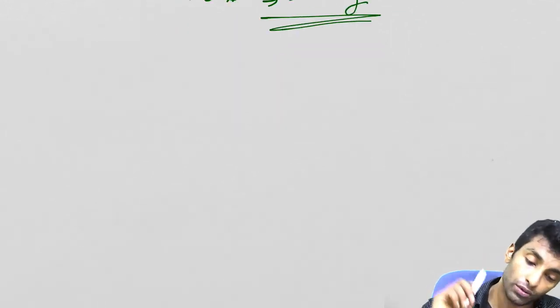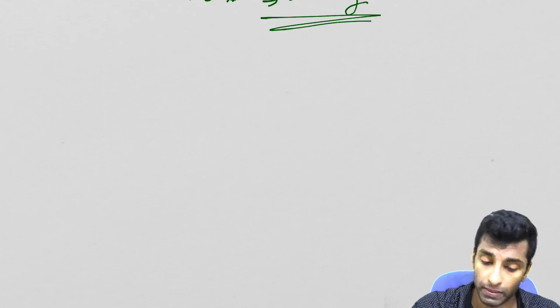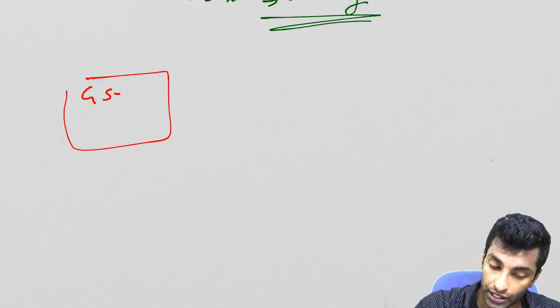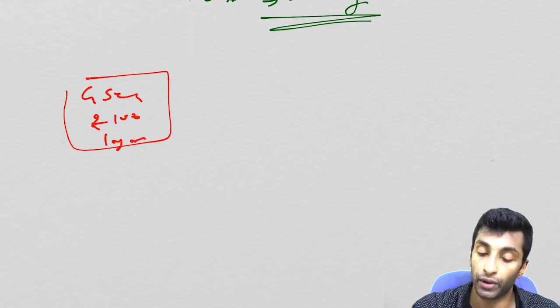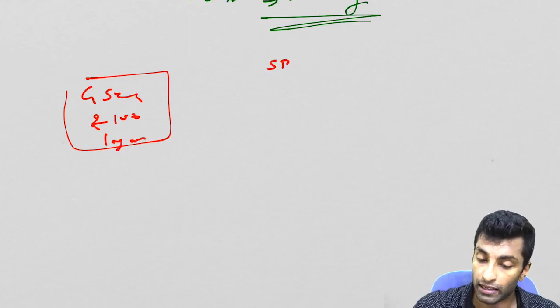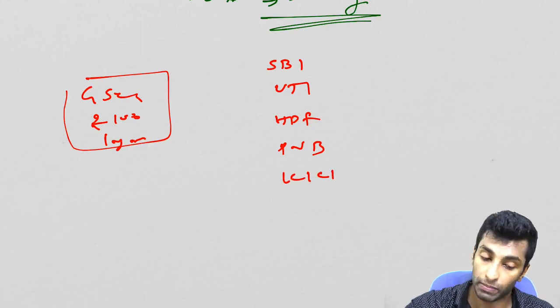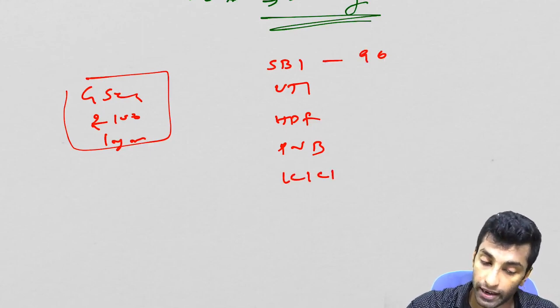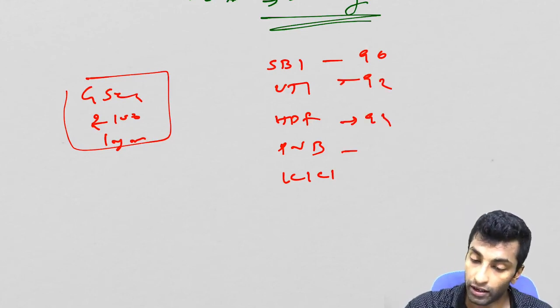Okay. Now how are these government securities sold? There will be an auction process by RBI. Let's say this is a GSEC, rupee 100, with a maturity period of 1 year. So there will be an auction. Different banks, SBI, UTI, HDFC, Punjab National Bank, ICICI, all these banks will come. So SBI says 90 in the auction, 92, 91, 95, 93.